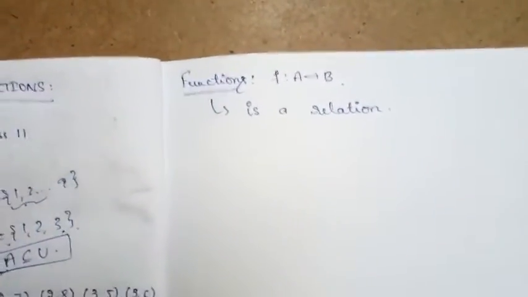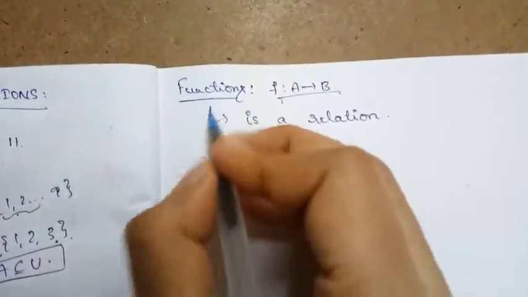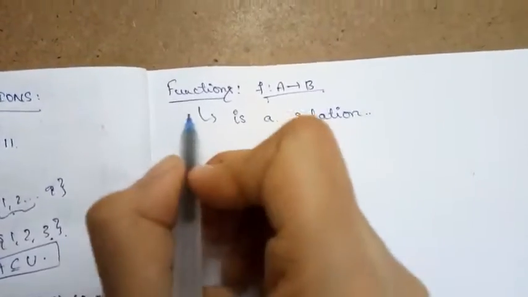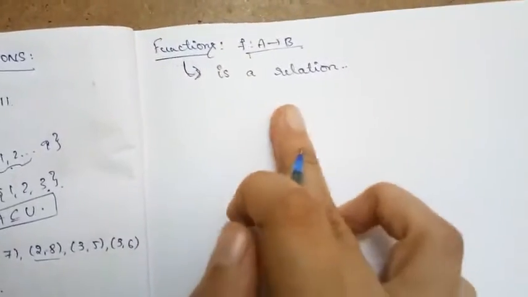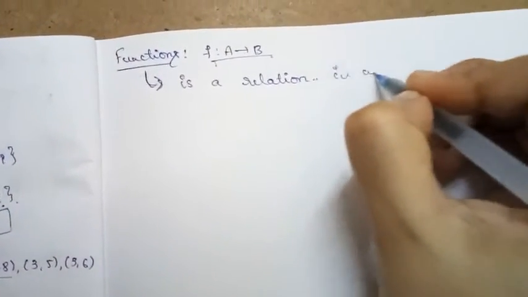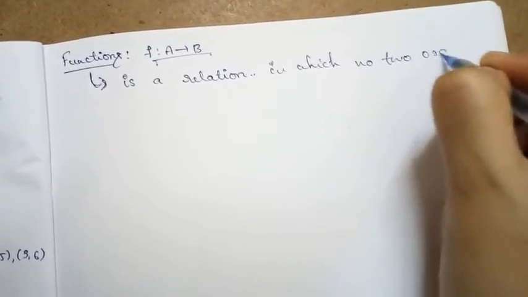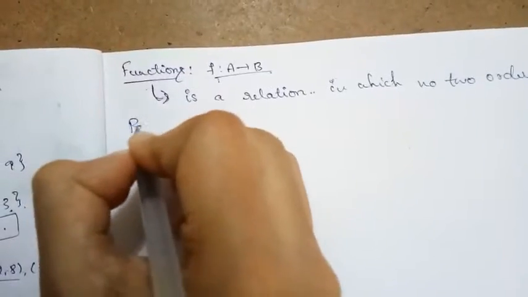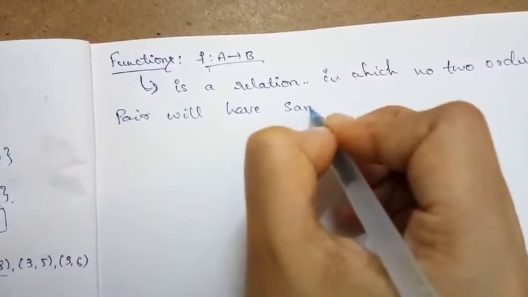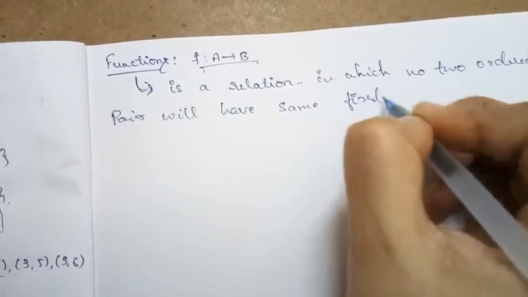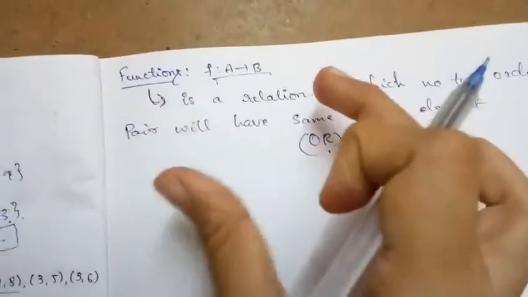So the next is function. Function is denoted as f from A to B. So clearly a function is a relation, and not only that, there is an extension. It is a relation in which no two ordered pairs will have the same first element. This is one of the definitions.